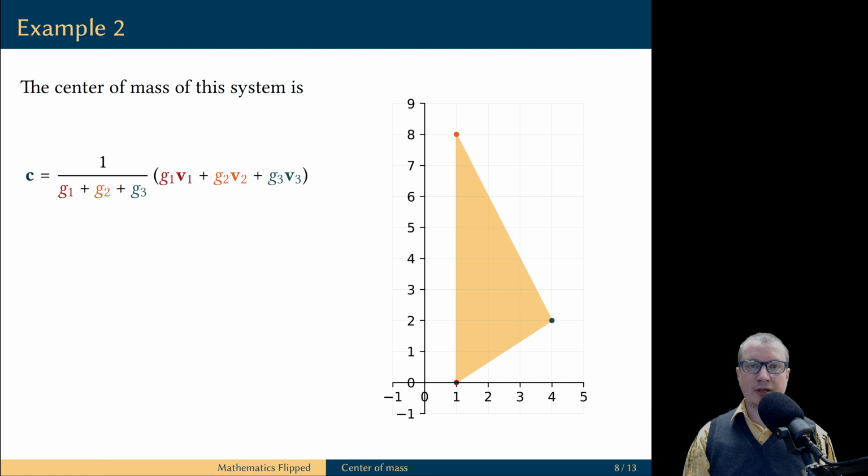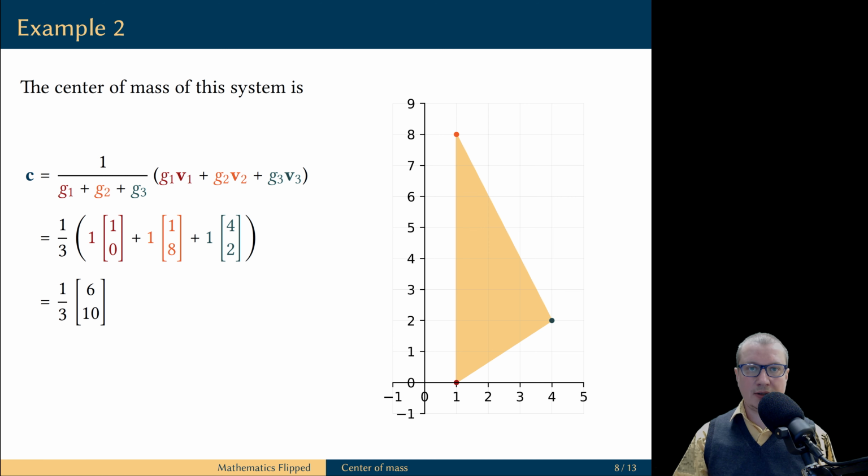We compute the center of mass of the system of these three weights as the weighted average of the position vectors. We use the given data and then we compute the value of the linear combination, which we then need to scale by the inverse of the total weight of the system. This computation tells us the location of the center of mass of the system of these three weights, which is then the balance point of this triangular plate.